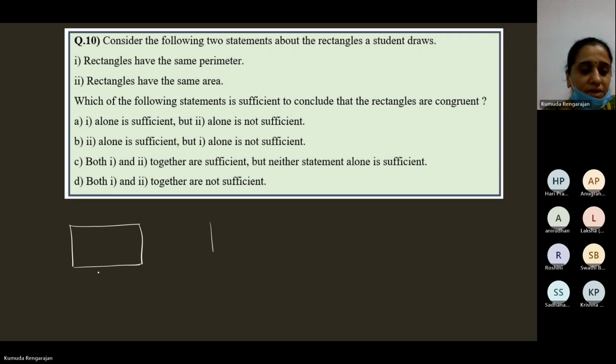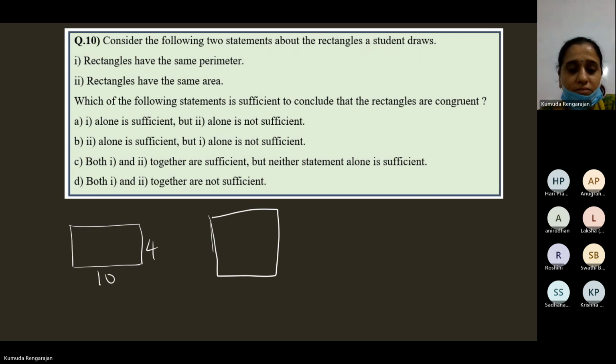Supposing 10 and 4, 8 and 5. This is a rectangle. In 2 rectangles, angles are equal already. So you don't have to check angles, because in 2 rectangles, angles are 90 degrees. So we are only concerned about the sides. Now supposing the areas are equal.